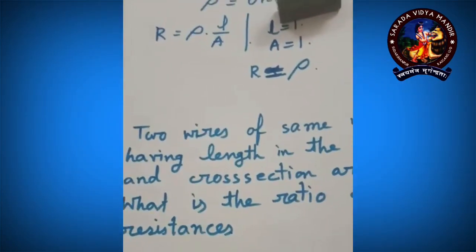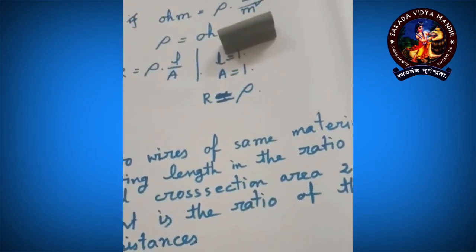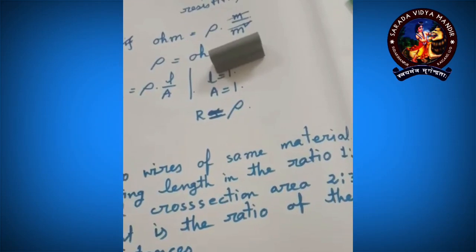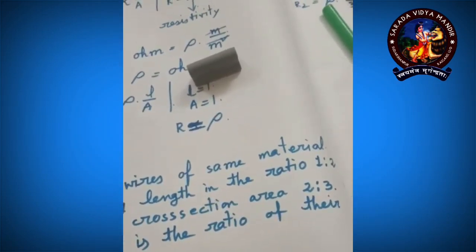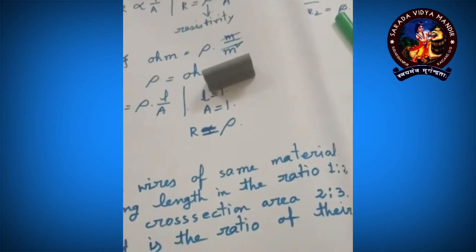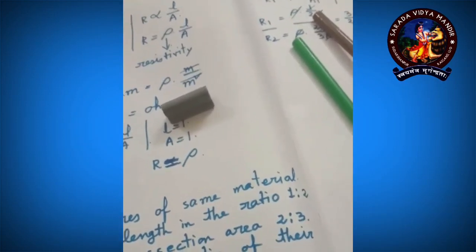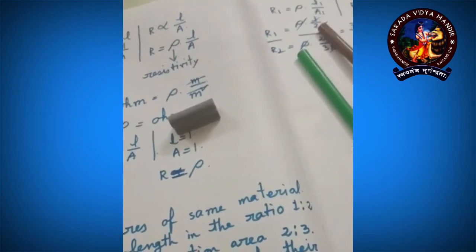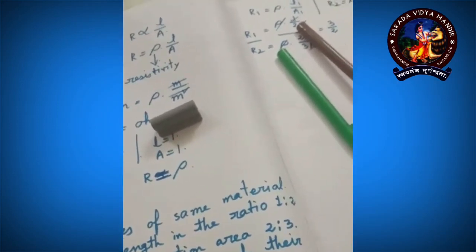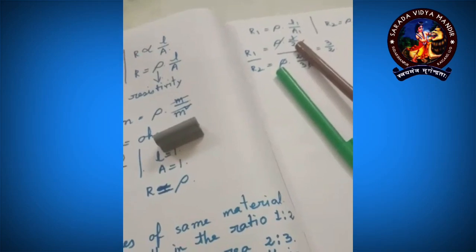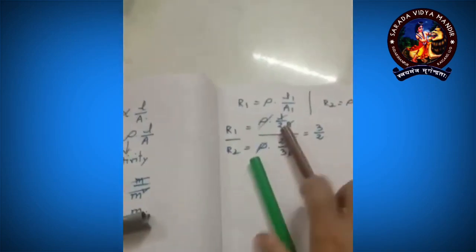Now if you are asked what is the ratio of their resistances, then how to solve this? The lengths are given in the ratio, the cross sectional areas are also given in the ratio. We have to get the resistance in the ratio, and it is the same material. Same material means rho will not be changed. Rho is the same for the same material. Suppose if we are going for copper, it will be different from aluminium. But if we are going for all the copper wires, rho will not be changed. So here also the material is the same. So how to solve it?